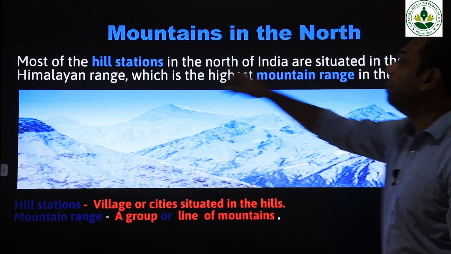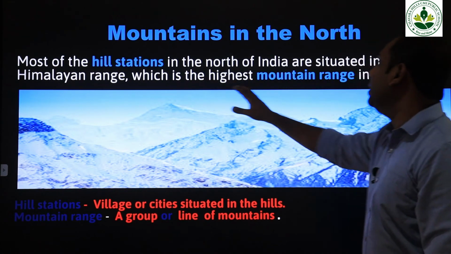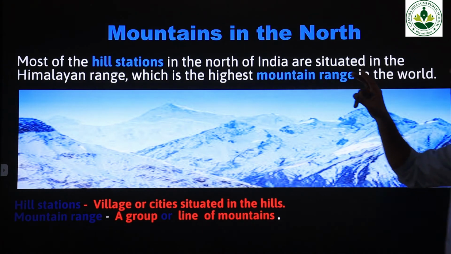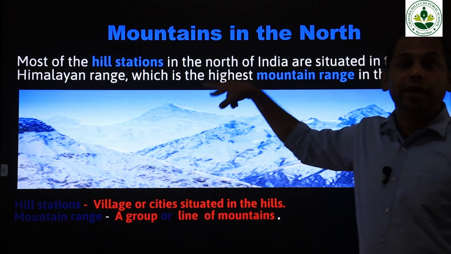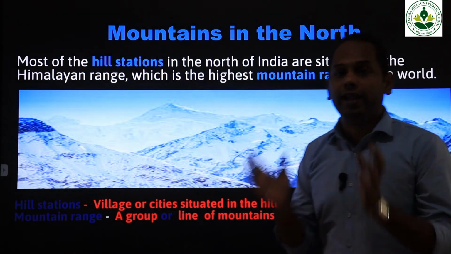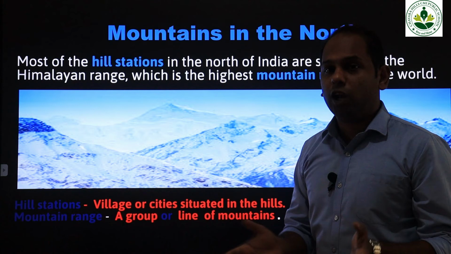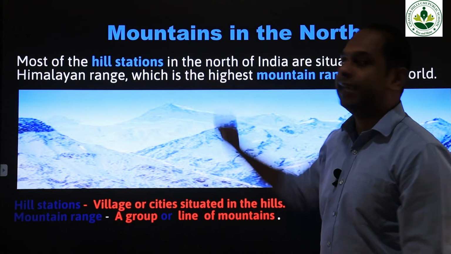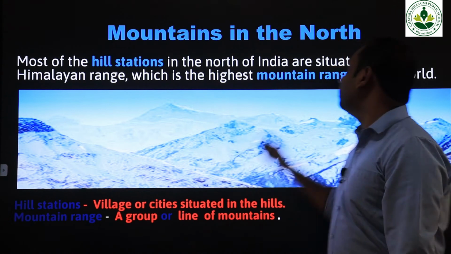The Himalayan range is the highest mountain range in the world. So here two words will be new for you. The first one is hill station. What are hill stations? Small cities or villages located in the mountains are called hill stations.